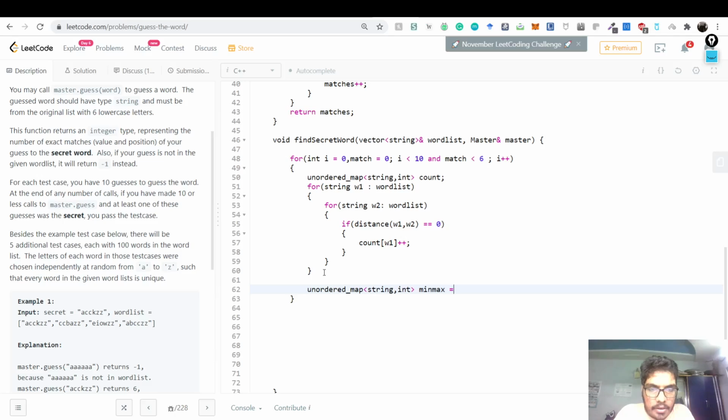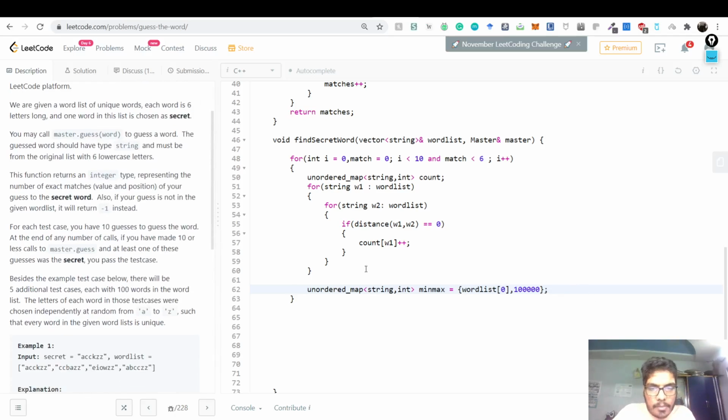We just say this equal to the 0th element of word list, and we say that there is some really big number here, right? And these are the number of matches. So what is this unordered map? This unordered map is nothing but word match with count. This is the minimum word, and this is the minimum matching with count. This is the combination that we want to have.